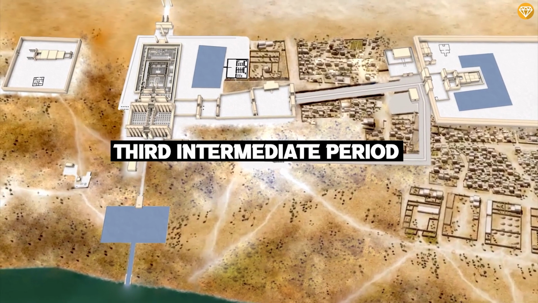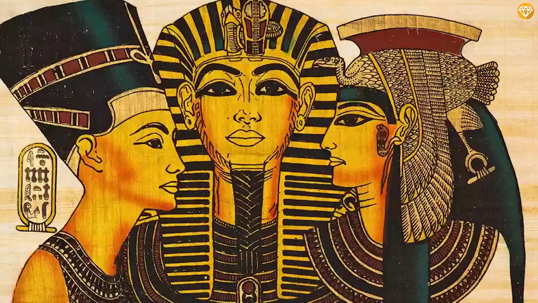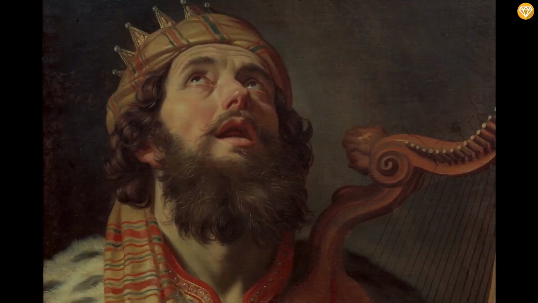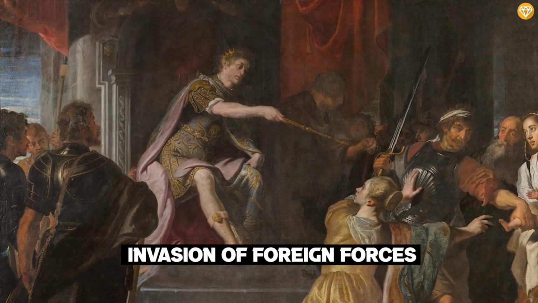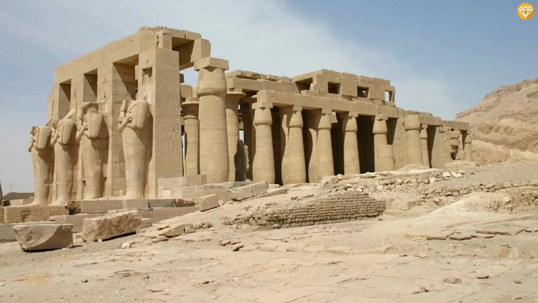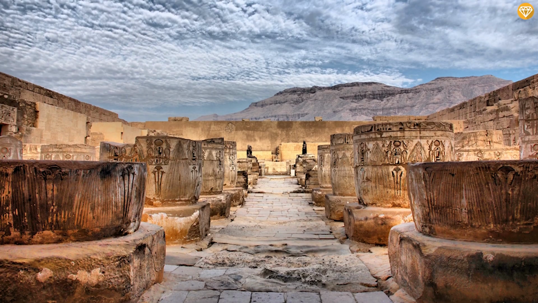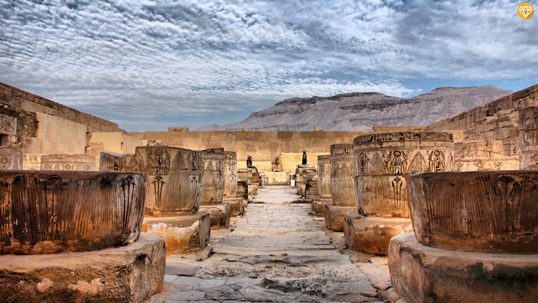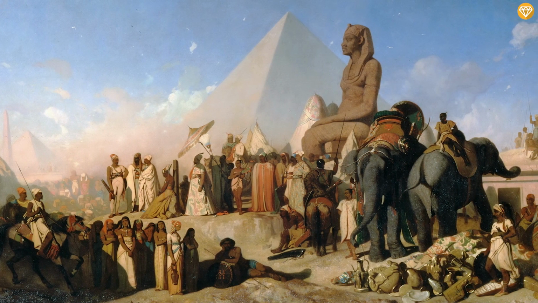The Third Intermediate Period started around 1078 BC and marks the fall of the Egyptian pharaohs. Several forces can be blamed for their downfall, but the most devastating was the invasion of foreign forces like the Assyrians and the Libyans. The priests located in the city of Thebes had slowly started to gain power and eventually ruled the southern part of the country. The division of power greatly impacted the economy, and the people suffered from food and water shortages.